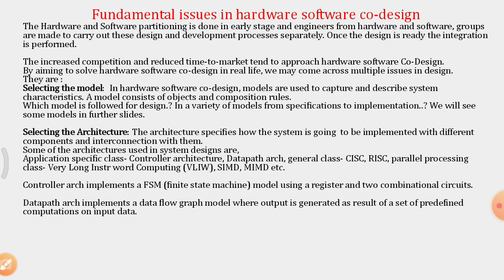So there was very little interaction between the software engineers and hardware engineers during the design of a system. Then once the design was ready, the integration is performed. As there was very little interaction between these two groups, software and hardware, there may be chances of system failure.